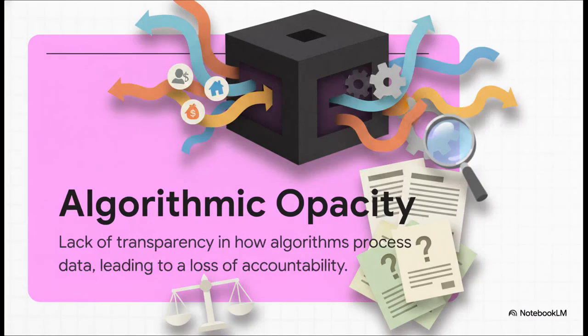Moving to Section 5, Tensions and Ethical Challenges, the Dark Side of Data. Of course, with this kind of immense predictive power comes a massive amount of responsibility. We have to look objectively at the tensions of collecting data on this scale. The first big one is algorithmic opacity, which you might know as the black box problem. This is the critical lack of transparency in how complex machine learning models actually process behavioral data to make a decision. When an algorithm decides who gets a mortgage or who gets hired, but we can't see the logic inside that black box, accountability completely vanishes. For anyone trying to ensure fairness in AI, this opacity is a constant uphill battle.